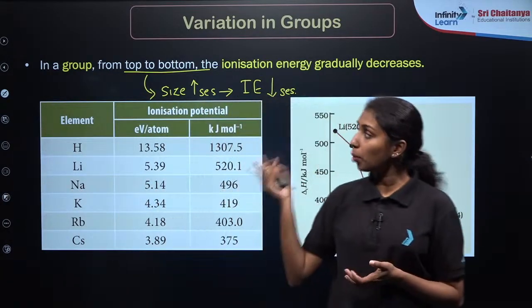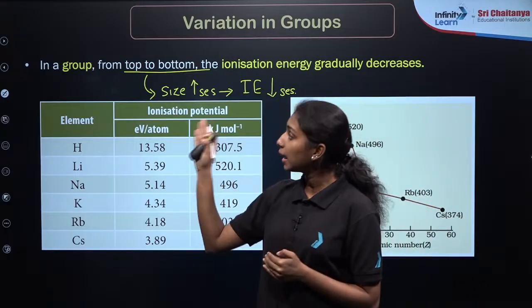Clear? As we are moving from top to bottom in a group, general size increases. Atomic radii or size increases.